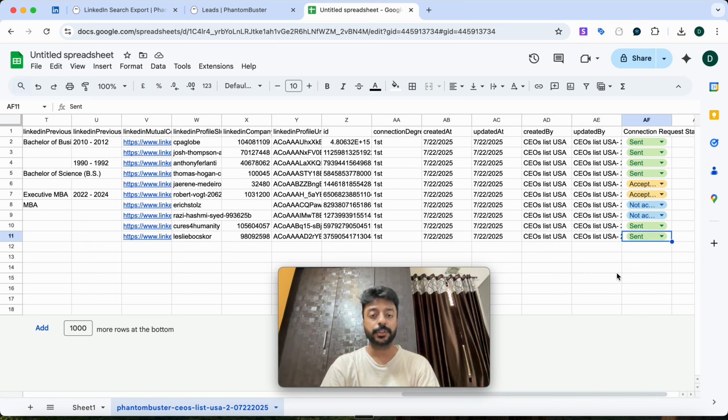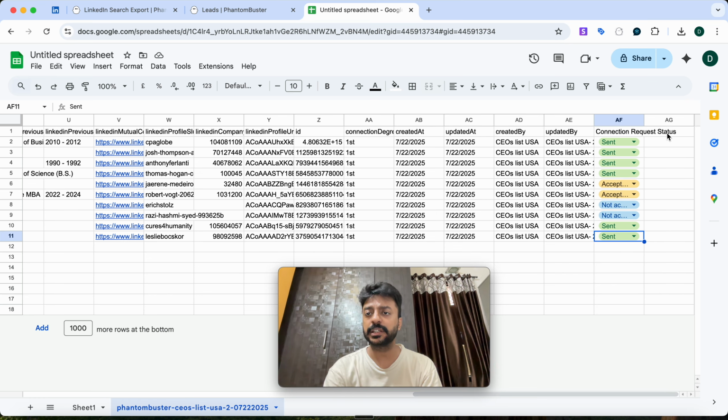So this is how you can keep a track record of all the leads that you have scraped with the help of LinkedIn. You can add this data into a CRM as well, and for that I will cover a separate video where I'll walk you through the right steps with the help of different CRMs. But this is just to let you know that even Google Sheets are very powerful when you have got the list of your prospects. And now you can add some more filters, some more columns, like message one, status, and then follow-up messages as well. This way you can keep a track record of all your prospects.